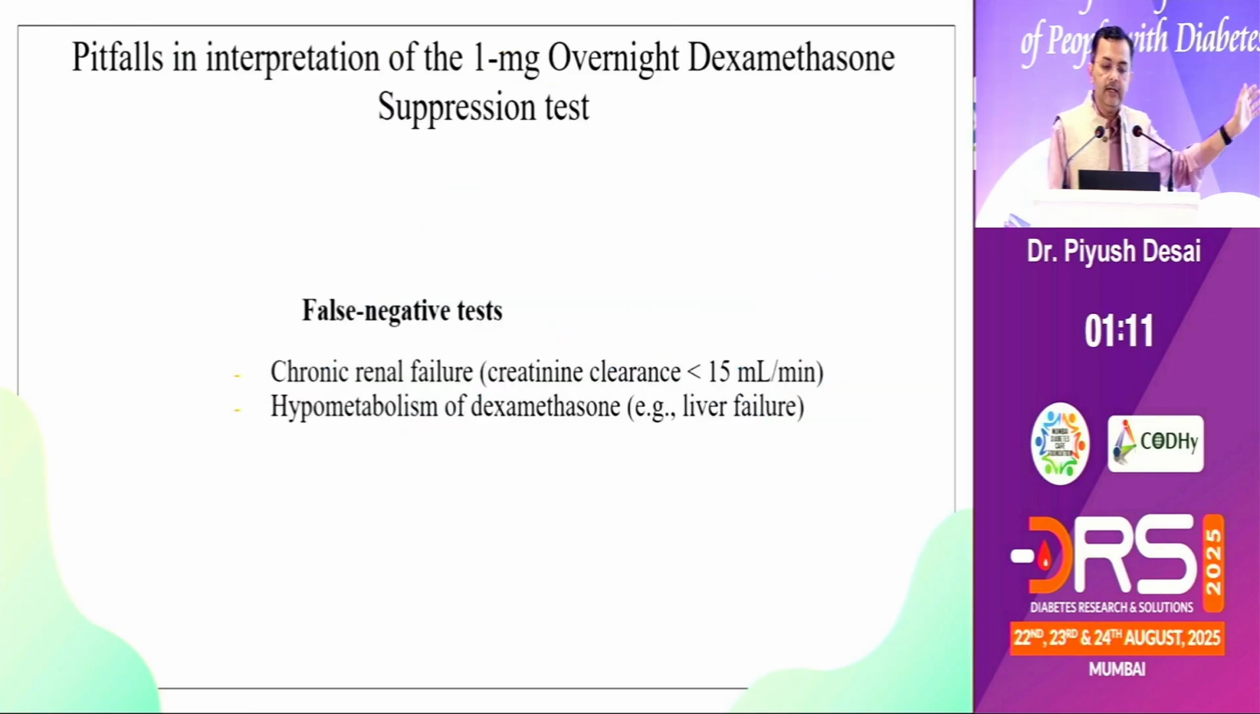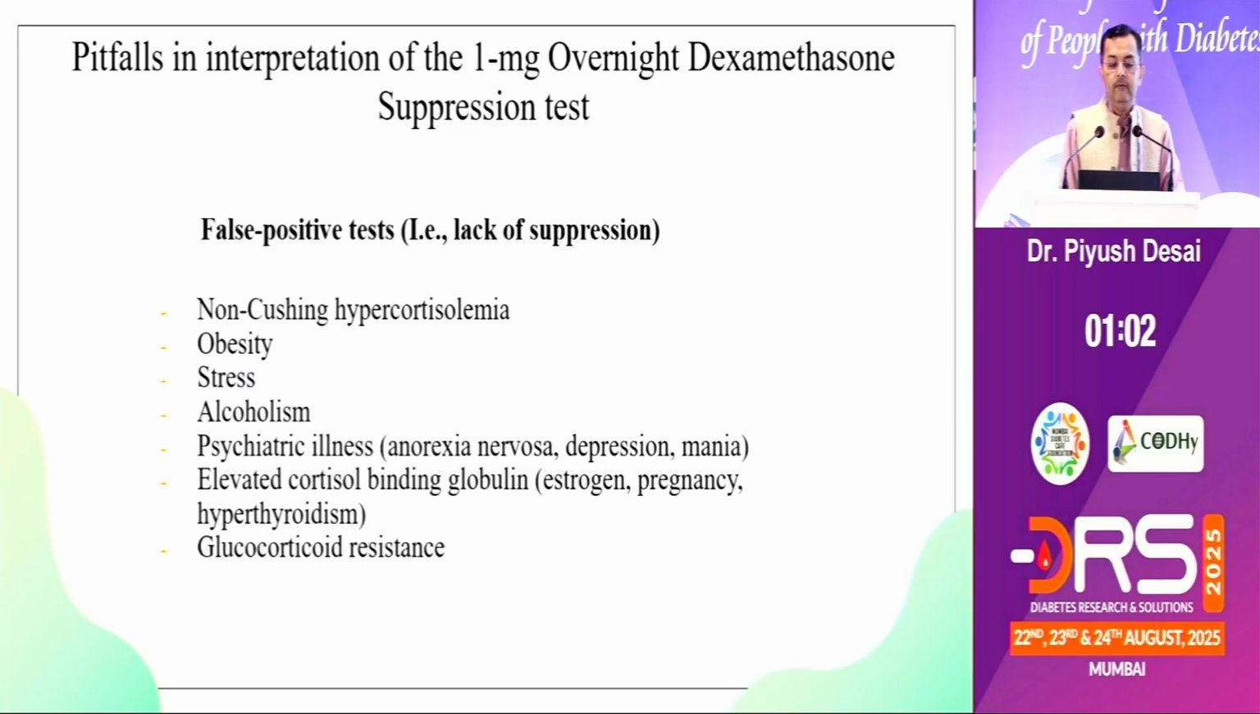A false negative dexamethasone suppression test is possible with chronic renal failure and hypometabolism because of liver failure, and a false positive test can be due to obesity, stress, alcoholism and psychiatric illness. So if you have some doubt about the 1 milligram dexamethasone suppression, always do different kinds of tests like 24 hour urinary cortisol or late night salivary cortisol, because you may need different kinds of testing to prove whether the patient has hypercortisolism.